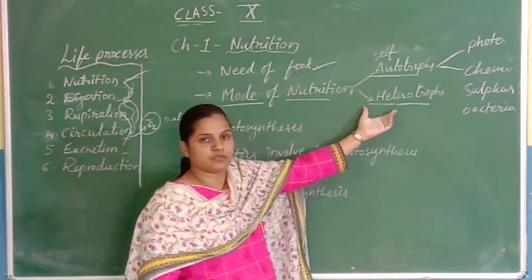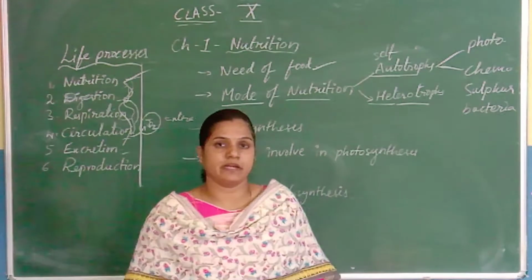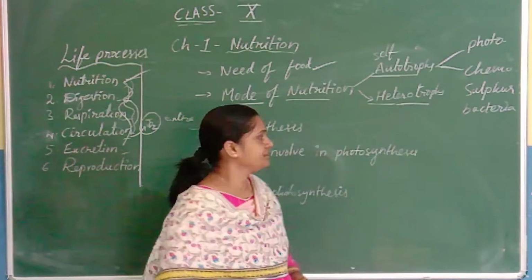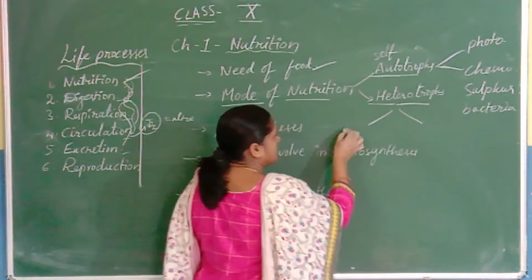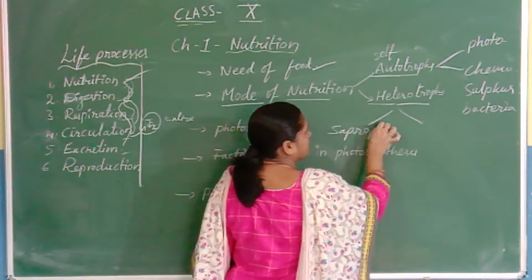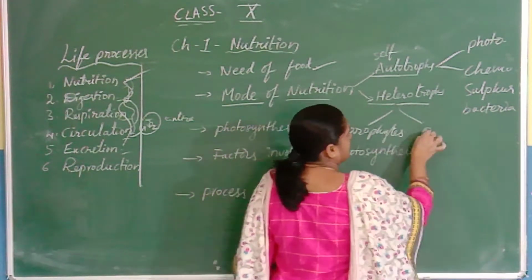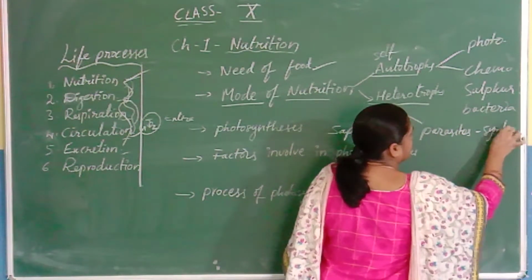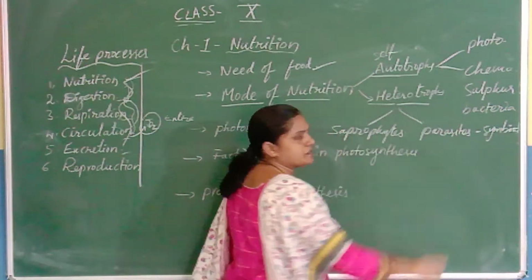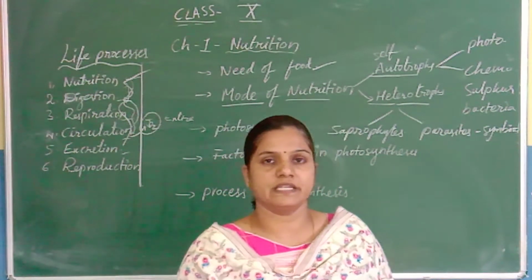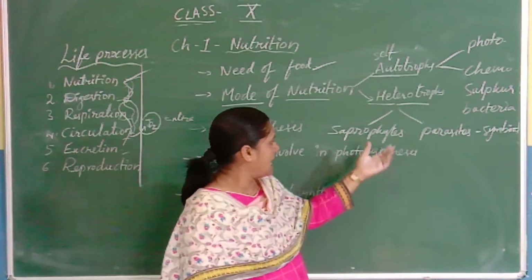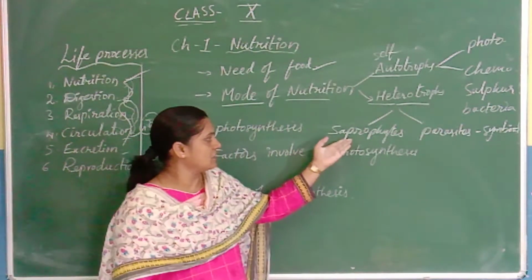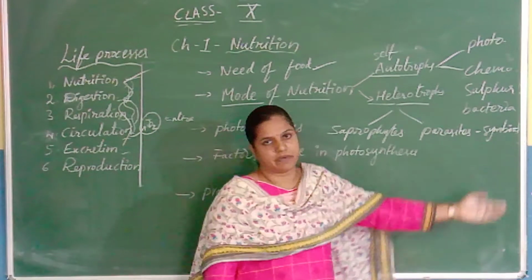Coming to heterotrophs, these are the organisms which cannot prepare their own food material, and they need to depend on other organisms for their food. Based on the mode of obtaining food materials, they are divided into three types, that are saprophytes, parasites and symbionts.